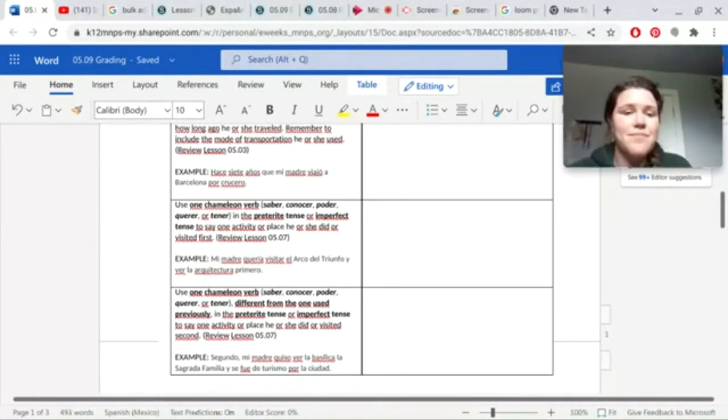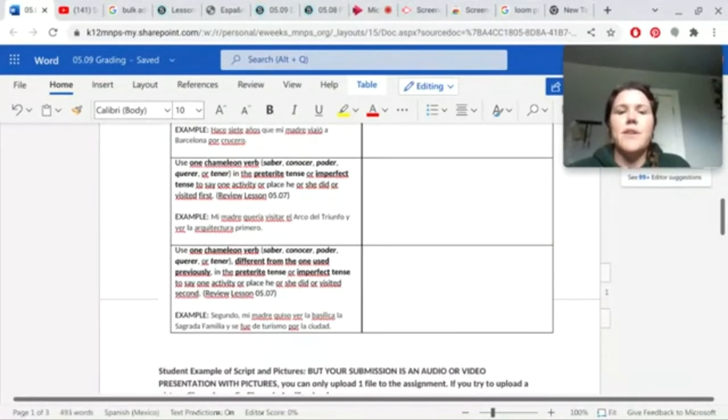Okay, so you're talking about your family member. So you say, mi madre quería, my mother wanted. Mi madre quería visitar, my mother wanted to visit. And then you can kind of fill in the information that best suits your person's trip.